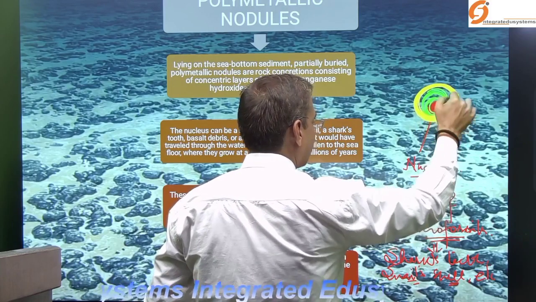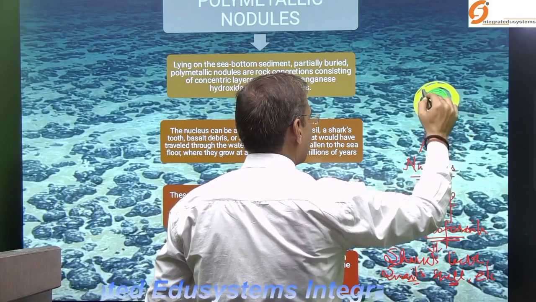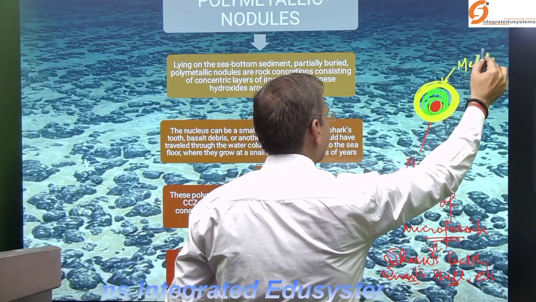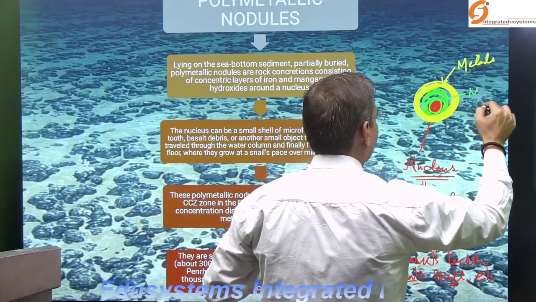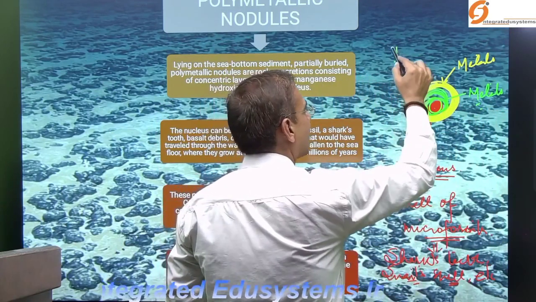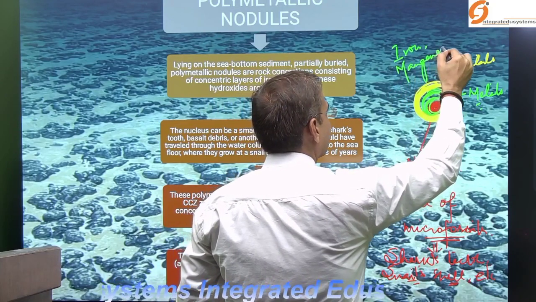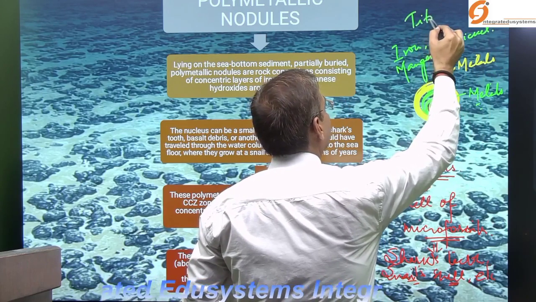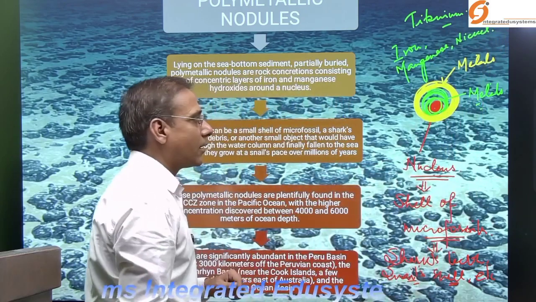This layered structure forms because of sedimentation and precipitation and other processes involved. This layered structure is of metals. So here the metals are present. That's why these are called polymetallic nodules. Metals like iron, manganese, nickel, titanium, etc. are present.